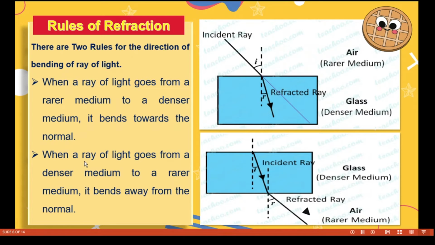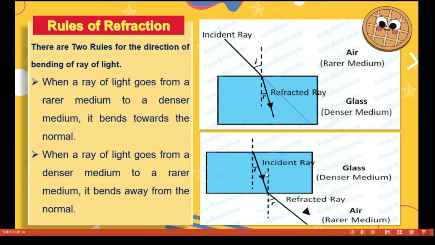When a ray of light goes from a denser medium to a rarer medium, it bends away from the normal. Look here, this one is glass, a denser medium, and this one is air, a rarer medium. When light passes from a denser medium to a rarer medium, it is bent away from the normal.